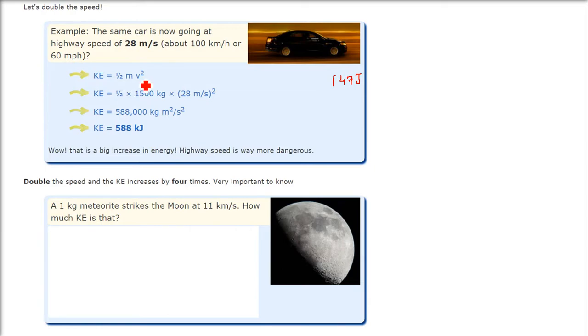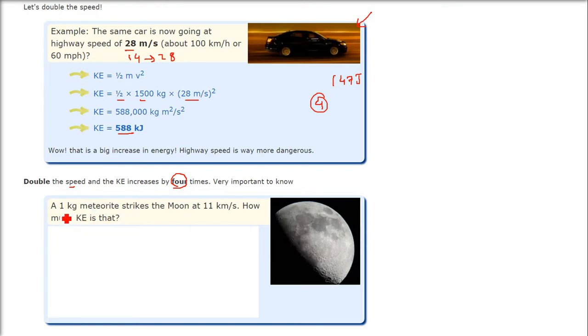Now half mv square we are applying again, half into mass. Now velocity is double. Previously it was 14, now it is 28. As soon as we double the speed, the kinetic energy increases fourfold. So doubling the speed, the kinetic energy increases 4 times. So if you're driving, drive safely, because when you're moving, you have immense energy that causes the accident. That is the main cause of death.